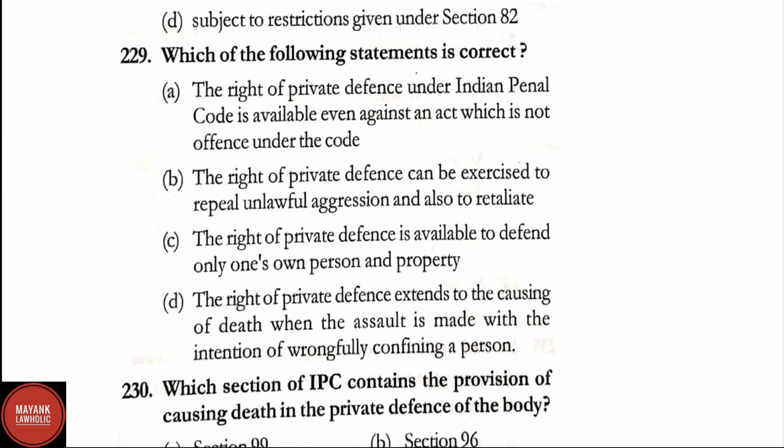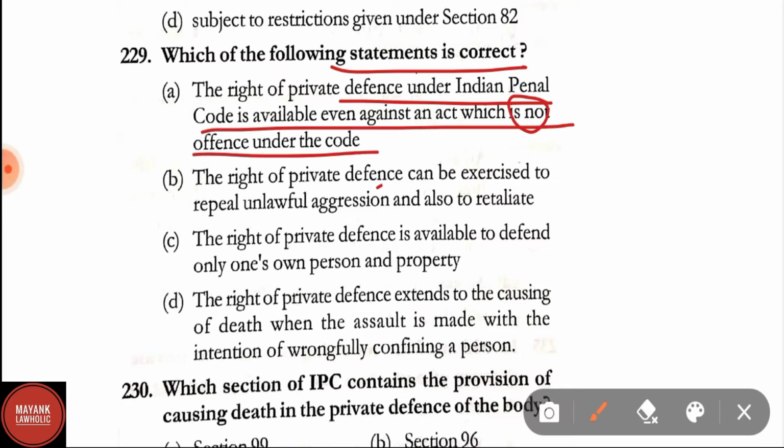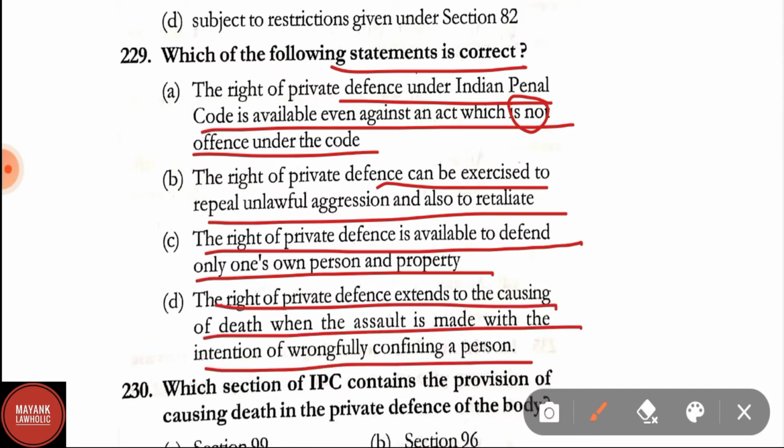Question number 229. Which of the following statements is correct? Option A. The right of private defense under IPC is available even against an act which is not an offense under the code. Option B. The right of private defense can be exercised to repel unlawful aggression and also to retaliate. Option C. The right of private defense is available to defend only one's own person and property. Option D. The right of private defense extends to the causing of death when the assault is made with the intention of wrongfully confining a person. The correct answer is option A, that is, the right of private defense under IPC is available even against an act which is not an offense under the code.